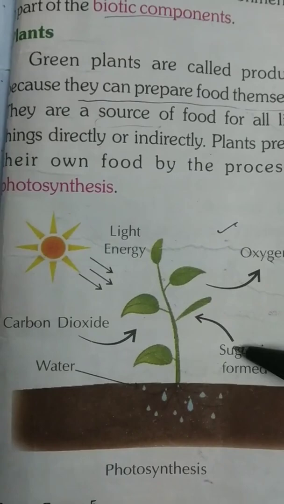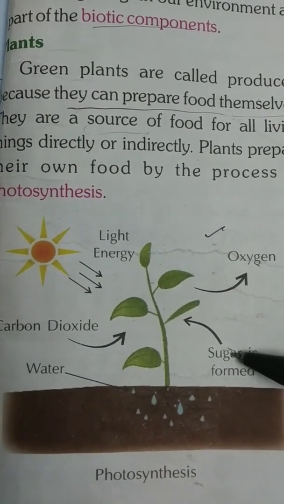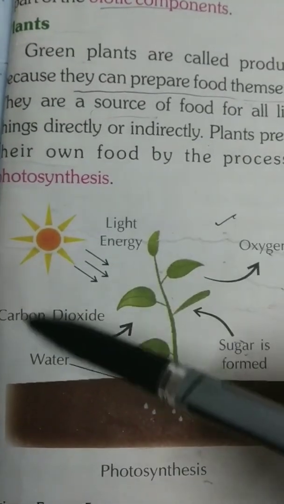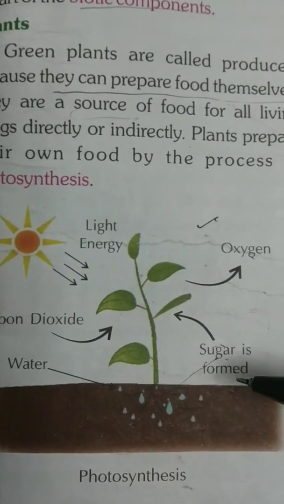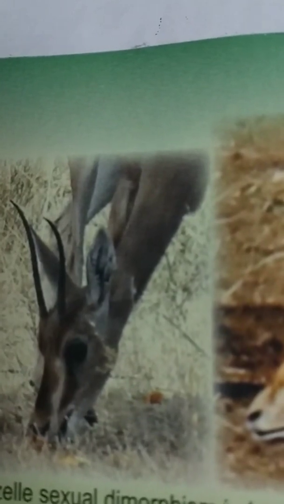Sugar formed in plant is food of the plant. So the whole process we call photosynthesis. Directly and indirectly, plants are source of food for living things.